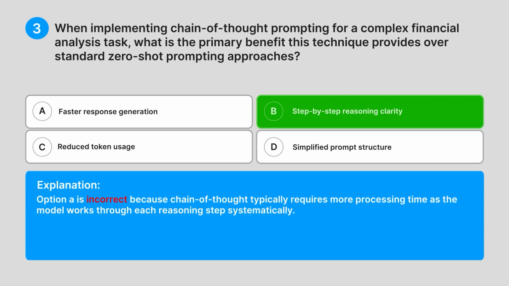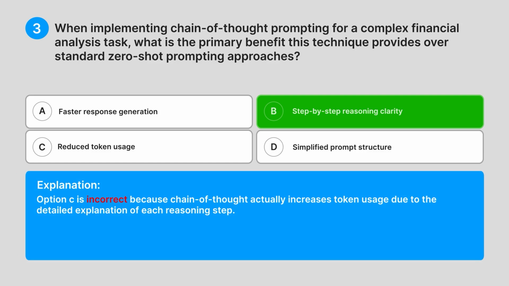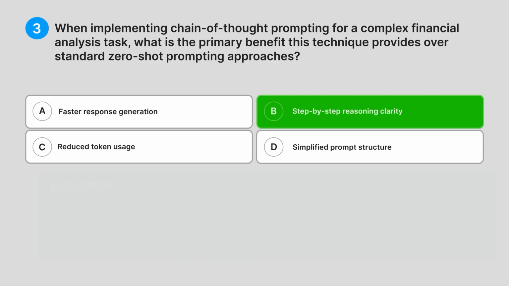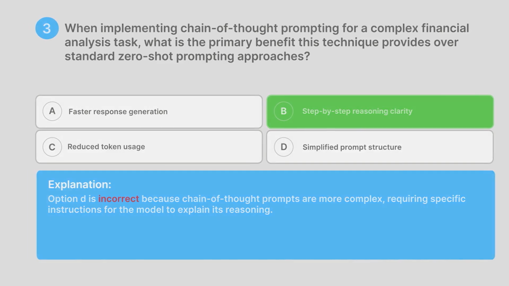Option A is incorrect because chain-of-thought typically requires more processing time as the model works through each reasoning step systematically. Option C is incorrect because chain-of-thought actually increases token usage due to the detailed explanation of each reasoning step. Option D is incorrect because chain-of-thought prompts are more complex, requiring specific instructions for the model to explain its reasoning.